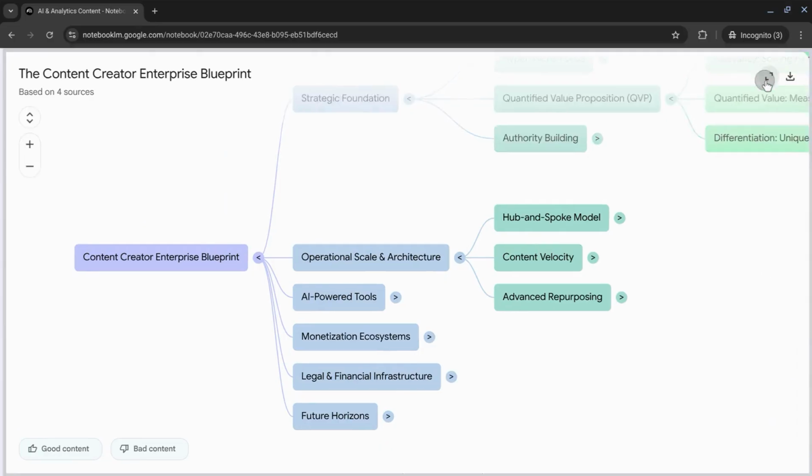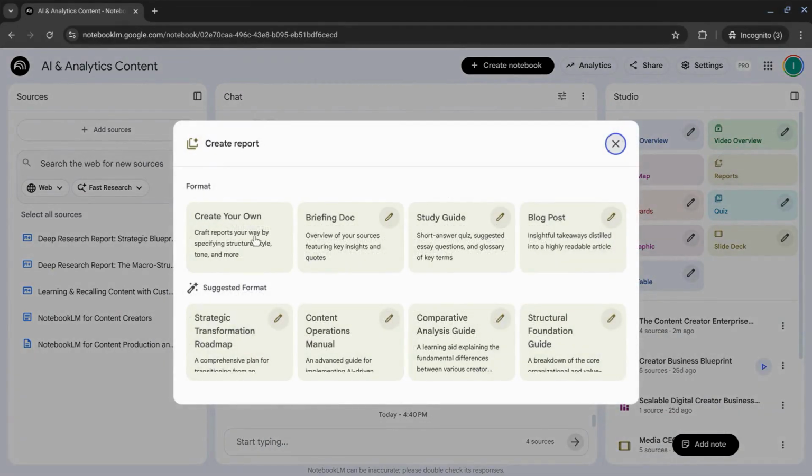And then we can go back and look at reports. It gives you all these different report types. You can create your own report, a briefing document, a study guide, or even a blog post if you're a content creator. In the suggested formats, it creates recommendations specific to your notebook. These aren't just generic report formats like we have up here, but these are specific AI-powered suggestions like a strategic transformation roadmap for a comprehensive plan, and then an operations manual to execute that plan.